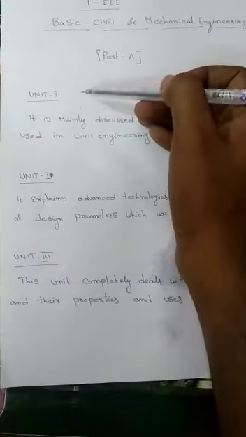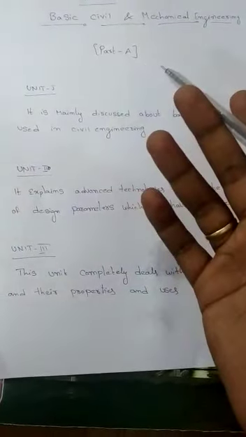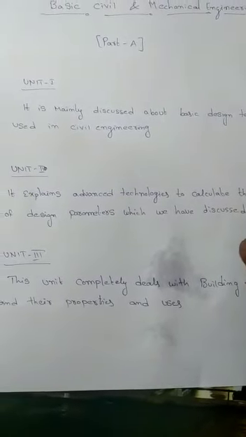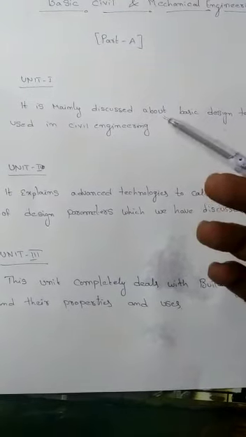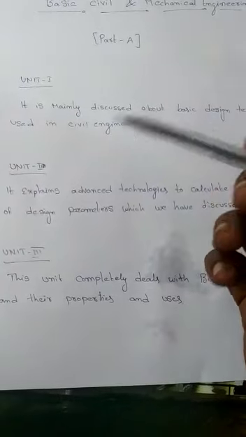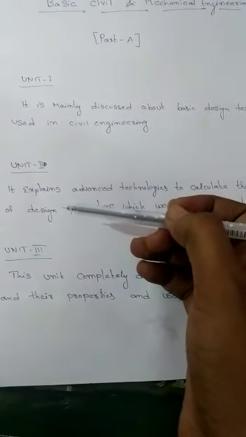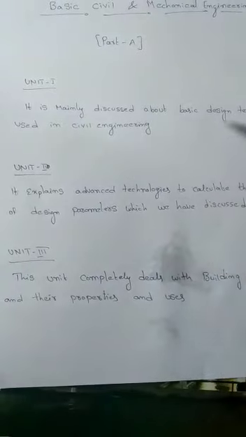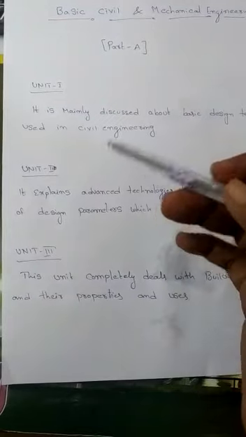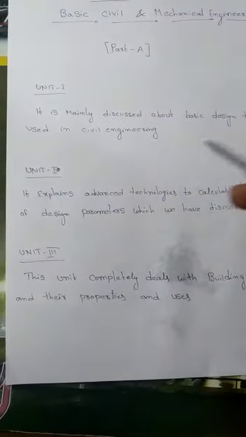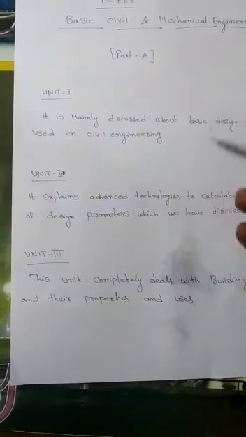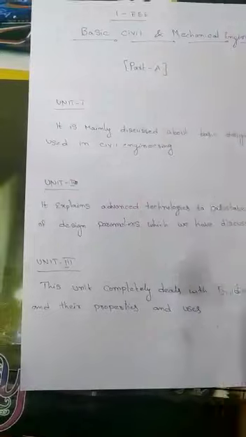In the first unit we mainly discuss the different kinds of terminology used in design procedures, from a civil engineering point of view. Coming to the second unit, here we mainly focus on how to calculate those parameters by using electrical gadgets. Based on electrical gadgets, we are able to calculate the design parameters we already discussed in the first unit.